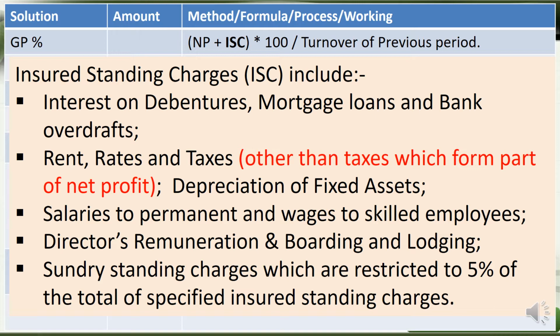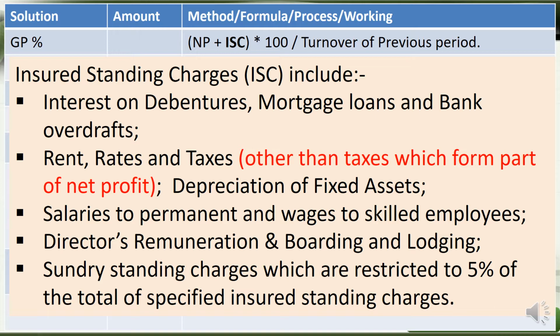Salaries to permanent staff and wages to skilled employees, which we give weekly, if they cannot be avoided, have to be considered as standing charges. Some directors' remuneration cannot be avoided, and their boarding and lodging also will continue. Those expenses are included. And then some sundry standing charges.